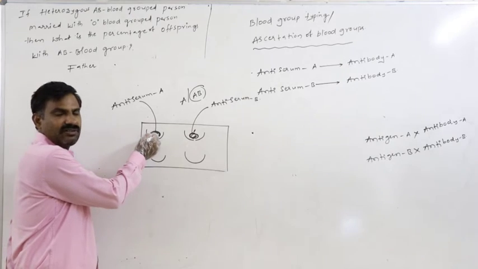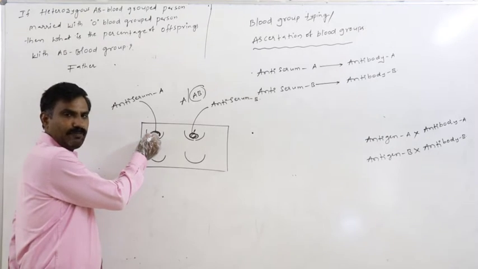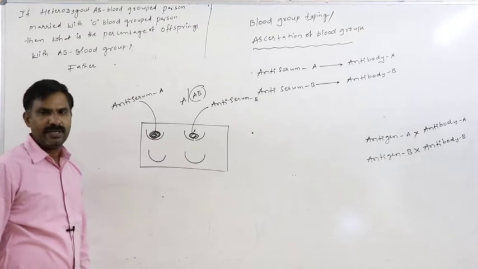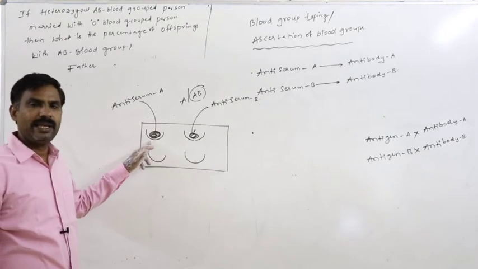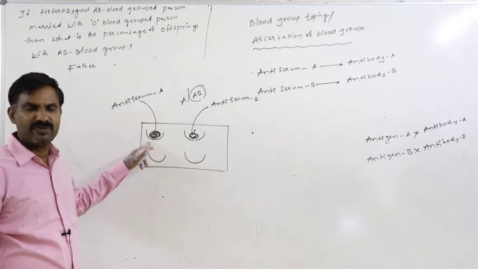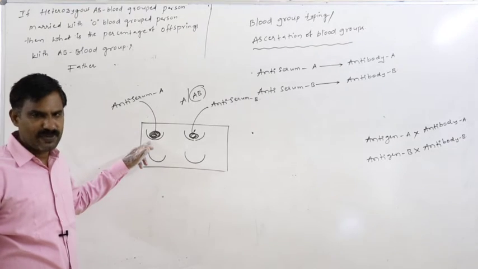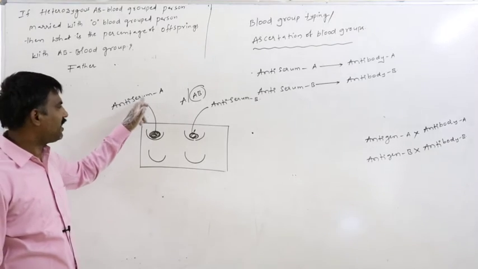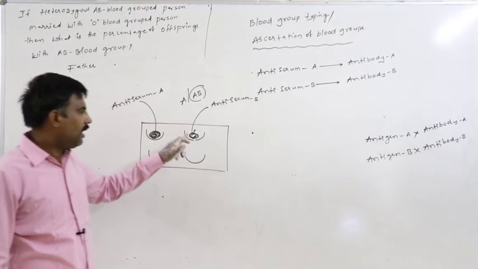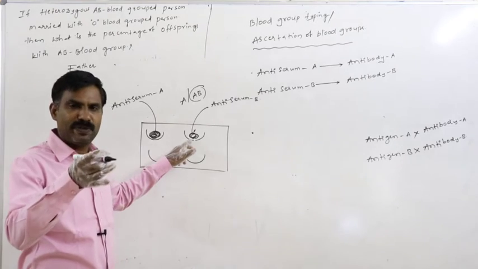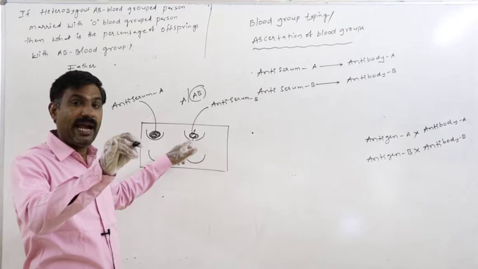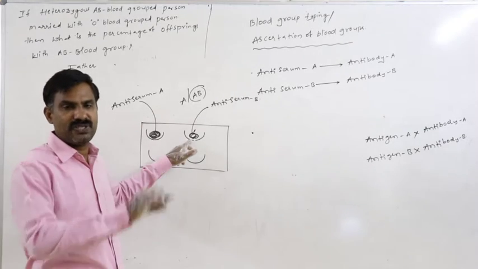That reacts with antibody A of antiserum A. Definitely in the AB blood grouped person, on the surface membrane of the RBC, antigen A is present. That reacts with antibody A of antiserum A. Again, in the AB blood grouped person, on the surface membrane of the RBC, definitely antigen B is also present.